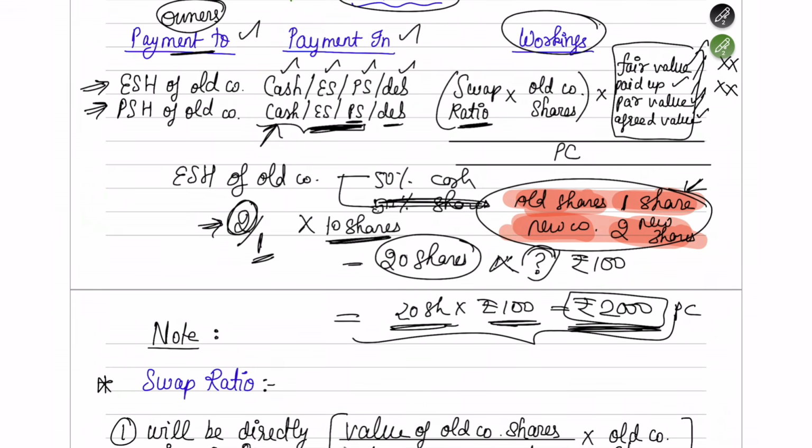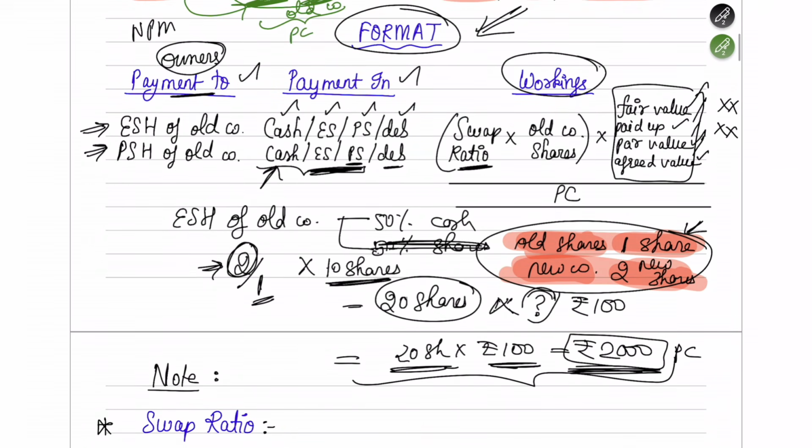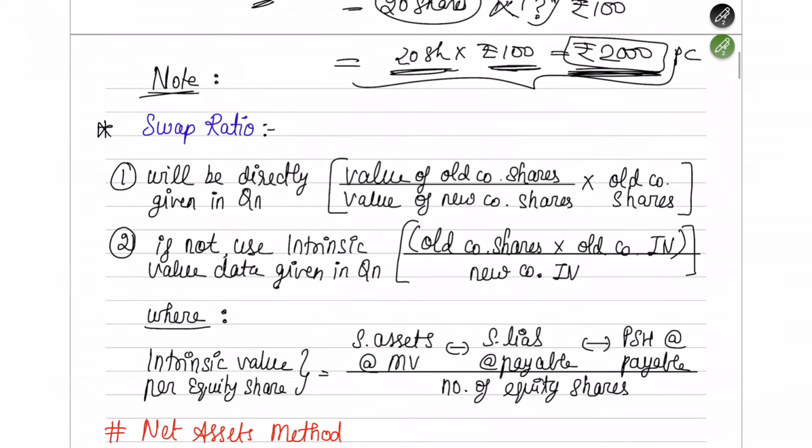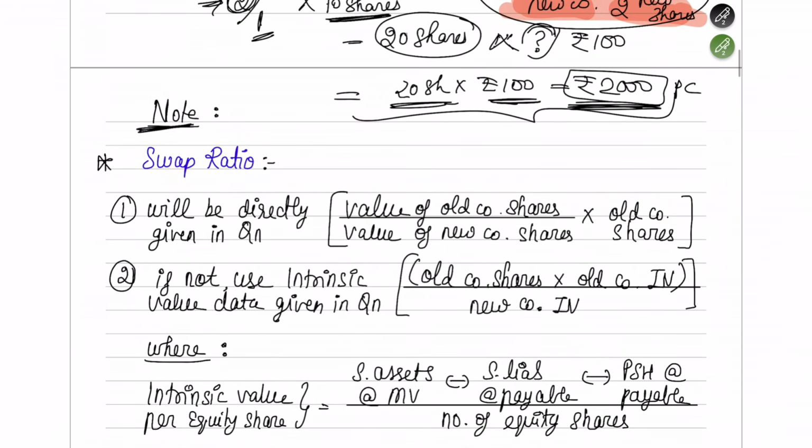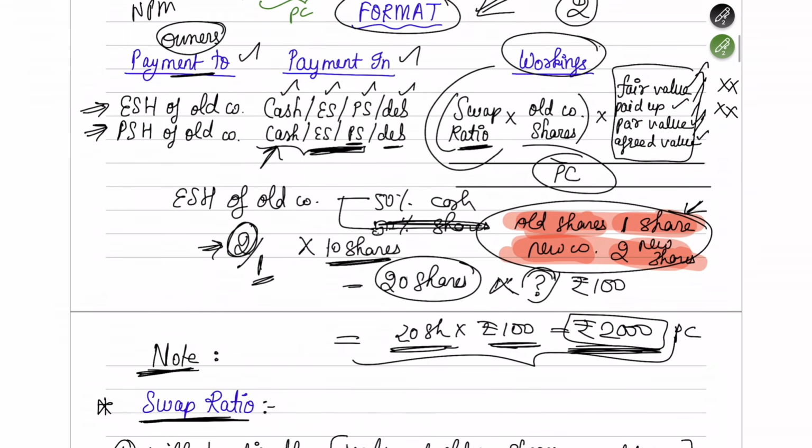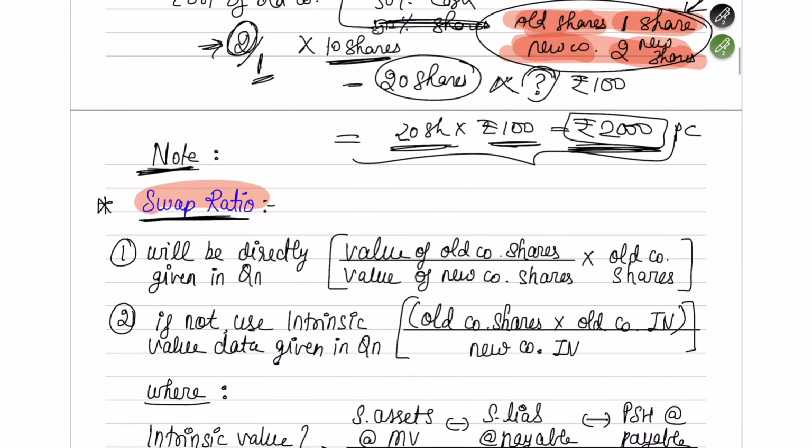Fine. So this is how you do it, and if you want more understanding of that, watch my second part where you will be able to understand in sums how we are applying this. Okay, perfect. So until now you have found how to find out PC. Here there are a few points that you have to note. The first point is in relation to swap ratio. Okay, so the swap ratio, which we discussed right here, how you have to find it out.